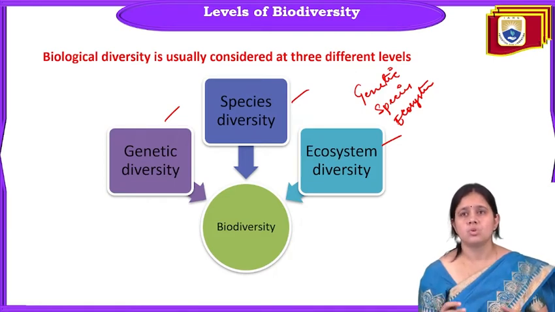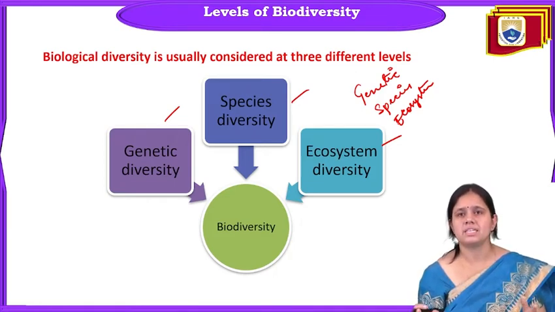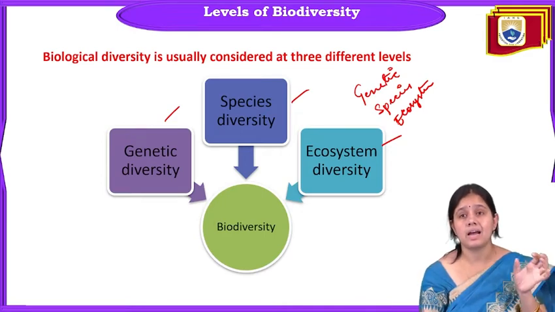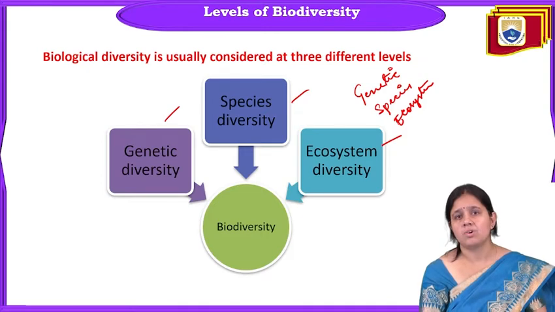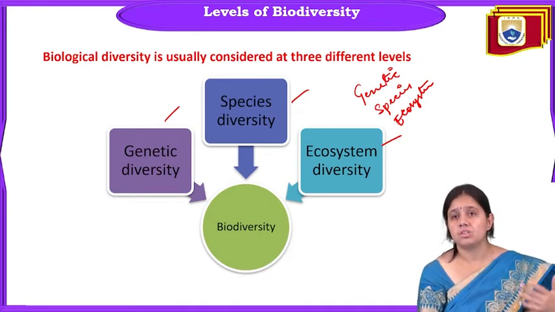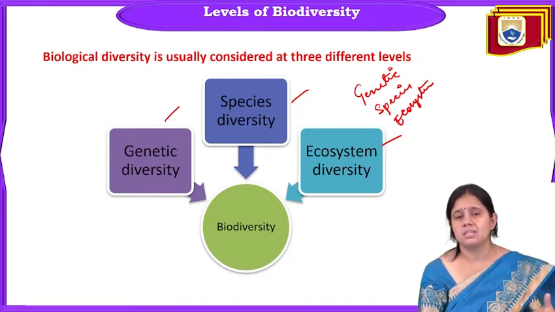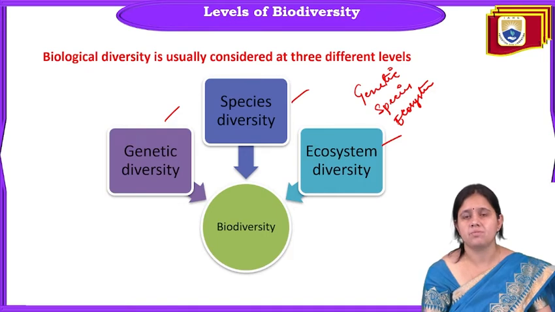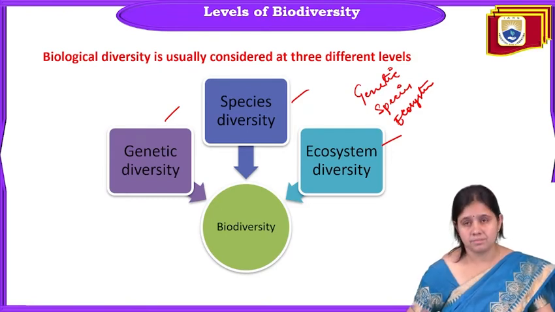Diversity and variability are everywhere. That variability is very important for the evolution of new species, for the resistance of some species, for some new traits, for some new characteristics. Diversity is also very important for the existence and survival of a species.